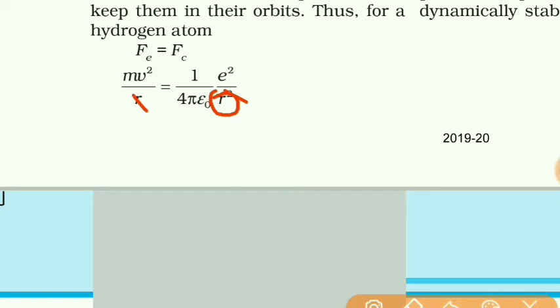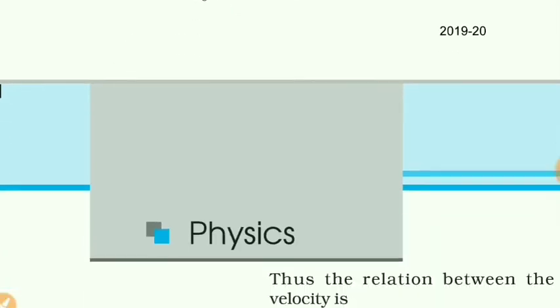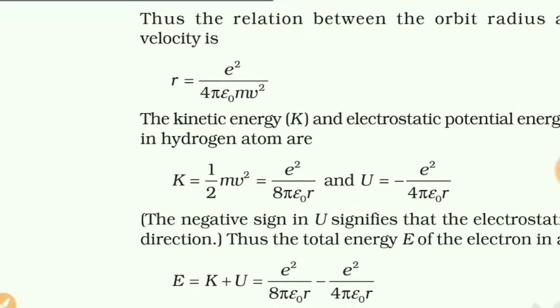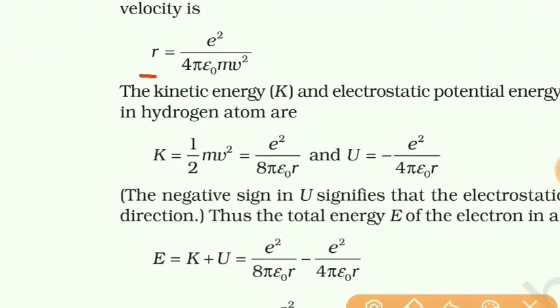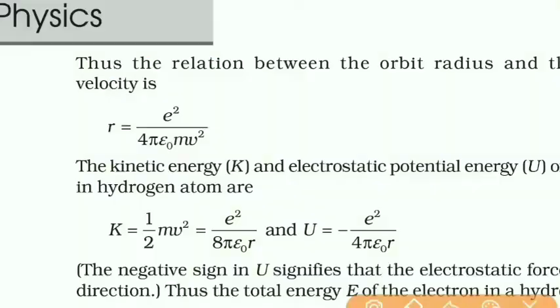So when we make r the subject, we will get r is equal to e square upon 4 pi epsilon naught m v square. So here we obtained the formula for the radius of the orbit of an electron around the positively charged nucleus. This is for the hydrogen atom.